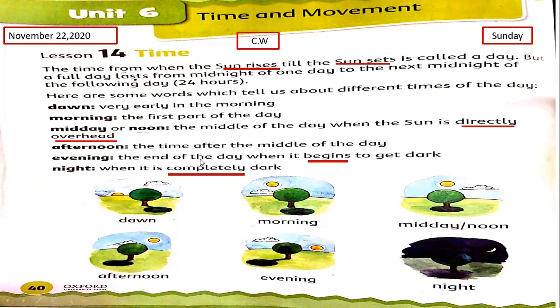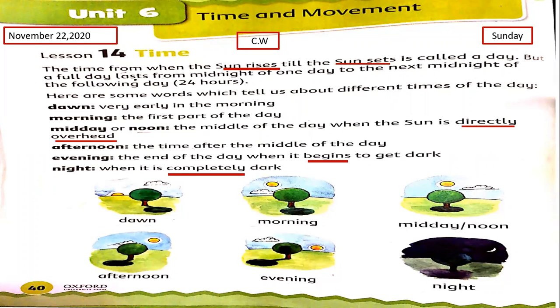Evening, the end of the day when it begins to get dark. Begins means start. The end of the day is called the evening, when it starts to get dark. Night, when it is completely dark. You can see in this picture, completely darkness, the night time starts.